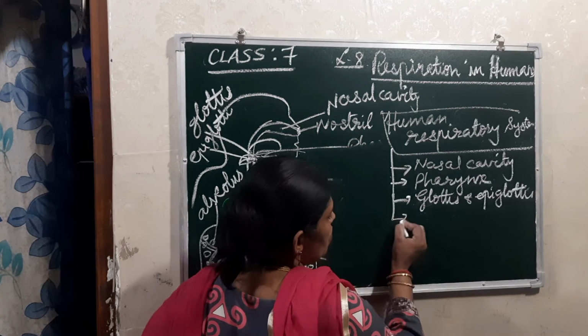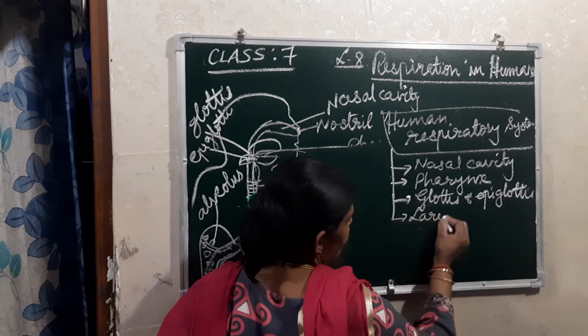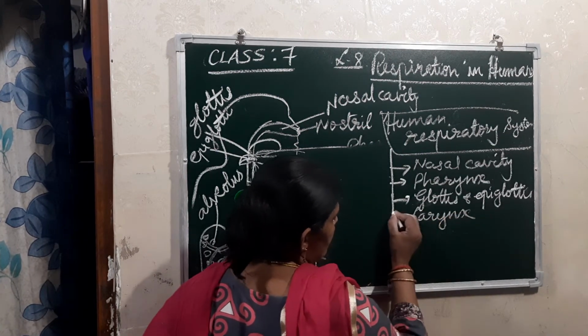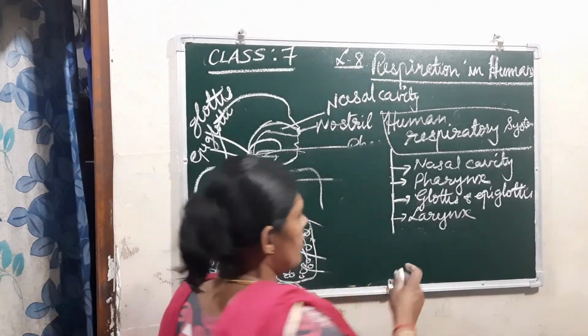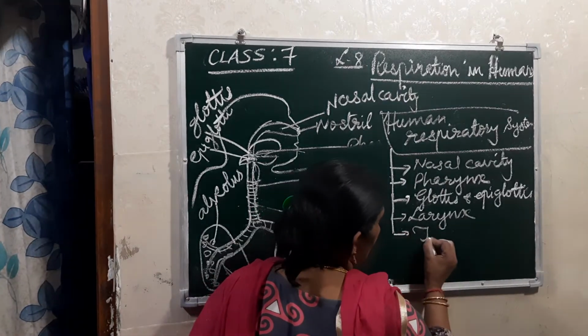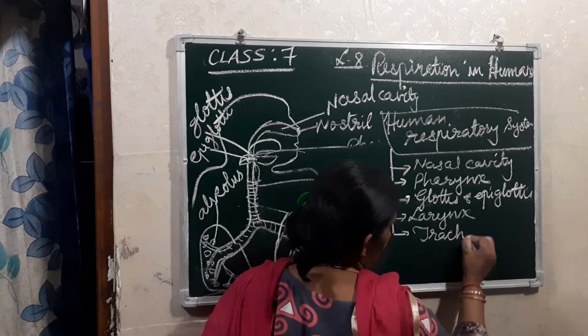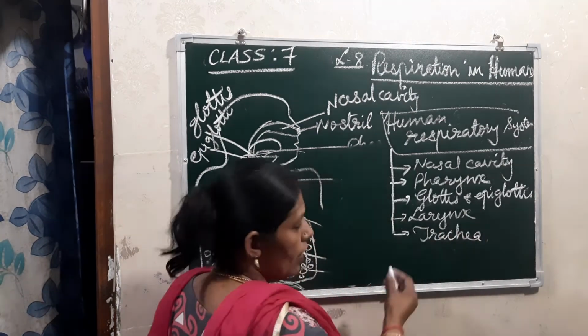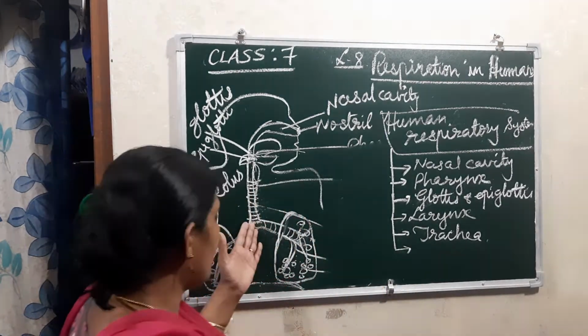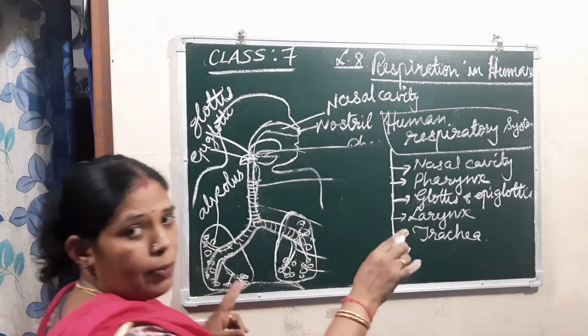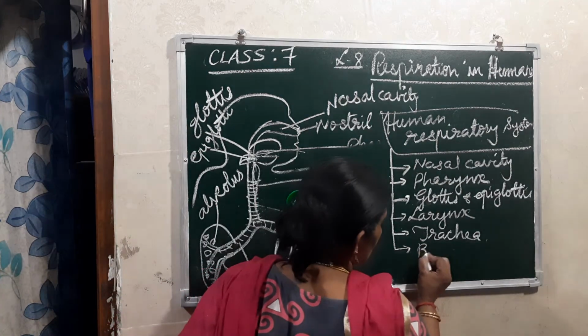Then it goes into the larynx. Then afterwards it goes to the main windpipe, that is known as the trachea. And then from there it goes down, and there it is divided into two branches. They are known as bronchi.